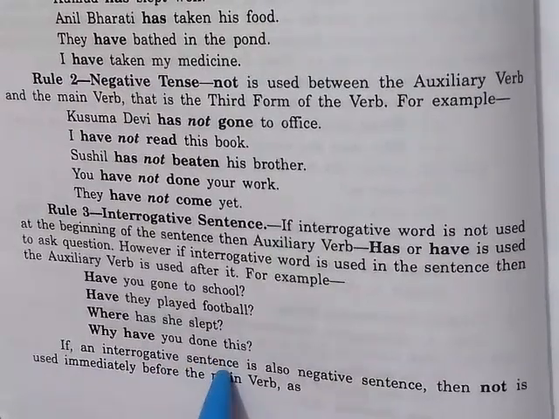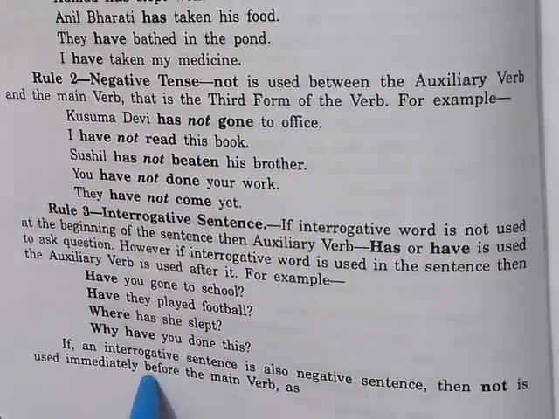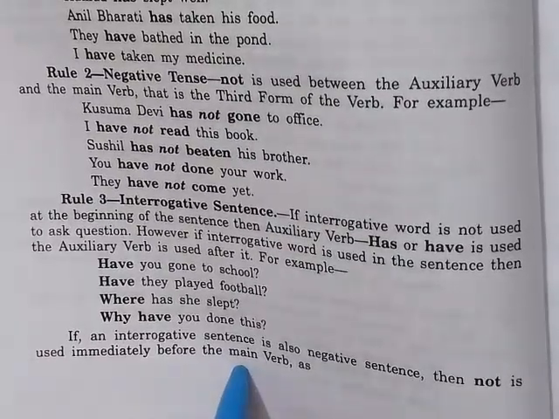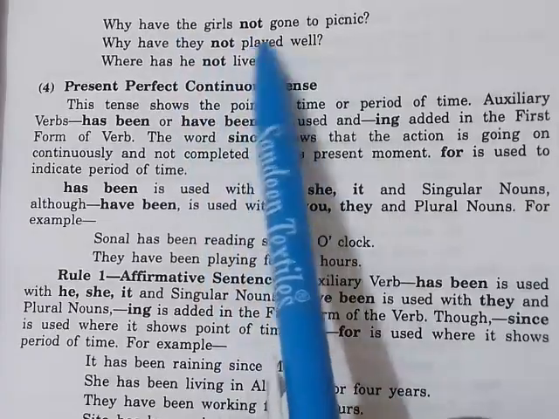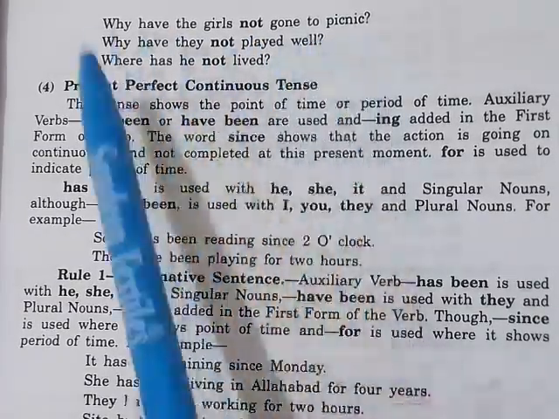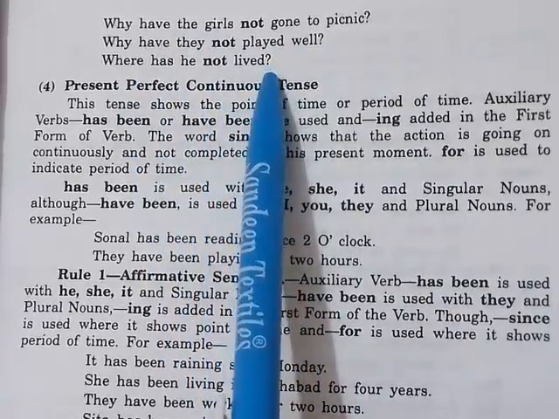If an interrogative sentence is also a negative sentence, then not is used immediately before the main verb. For example, why have the girls not gone to the picnic? Why have they not played well? Where has he not lived?